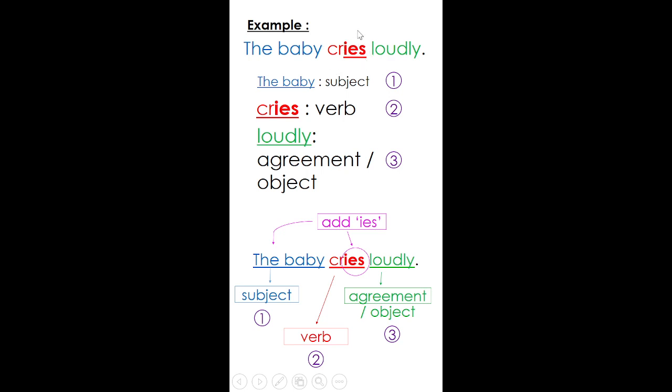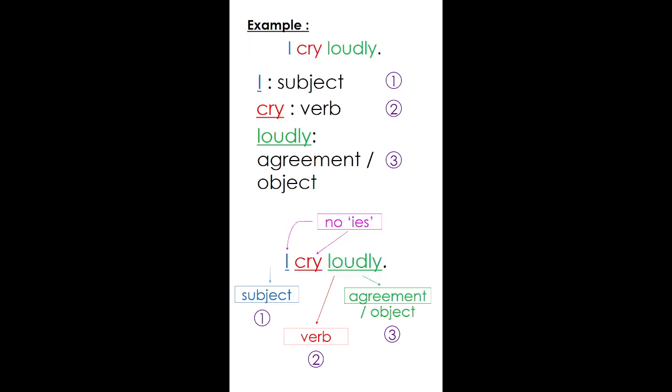To get the correct verb in this sentence, we have to refer to the subject. Here, the subject is the baby. Therefore, we have to add IES after we remove the Y. Are you still with me? Good. Now, let's have a look at the next example.